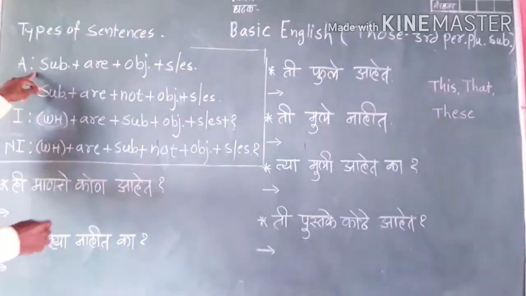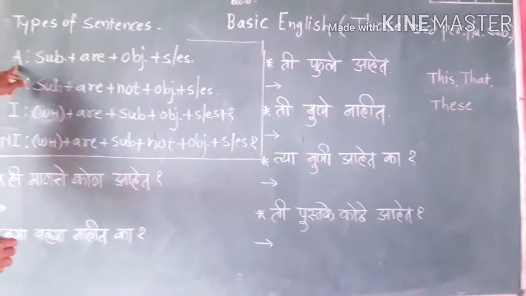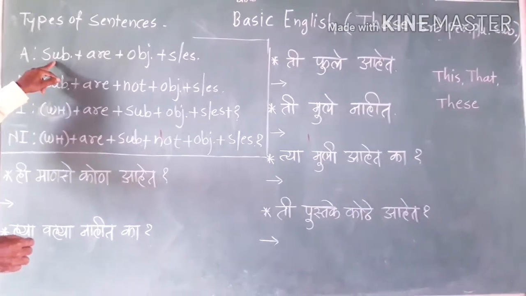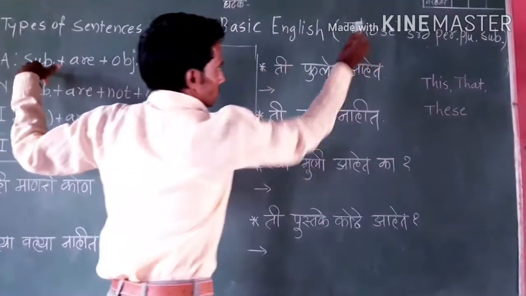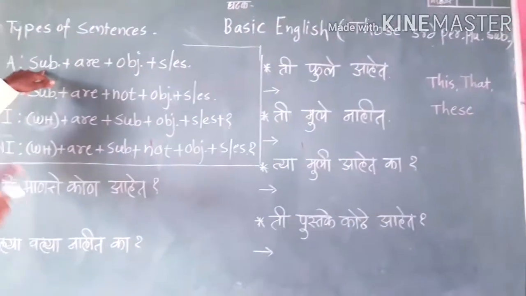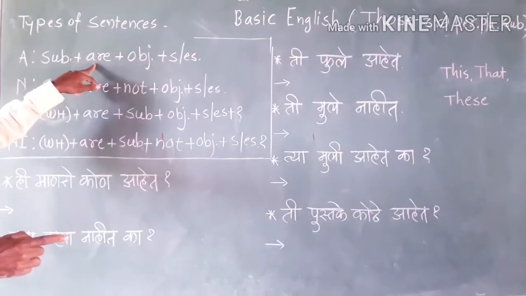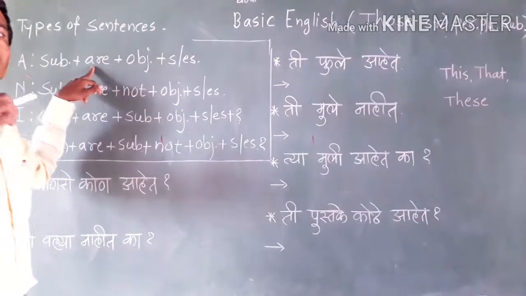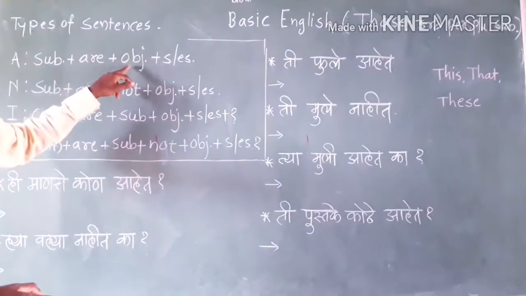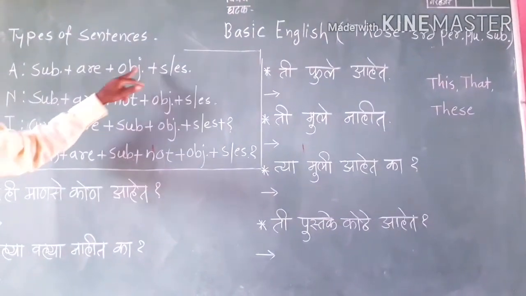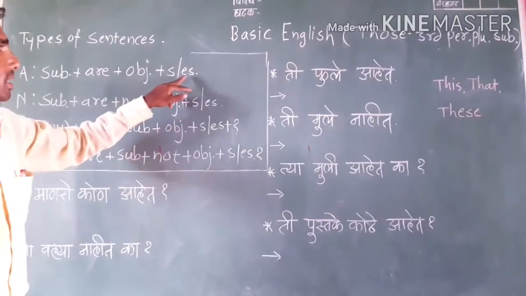Look, the structure, A for affirmative: first use subject. Which is subject? Those. Those is here the subject. After that use are. Are is a helping word, that is plural. Then use object and then s or es.